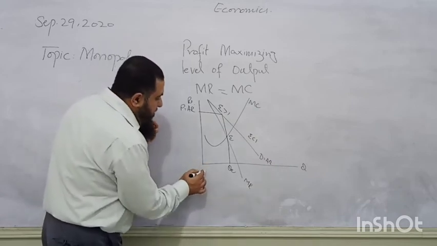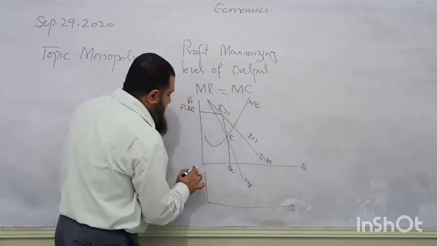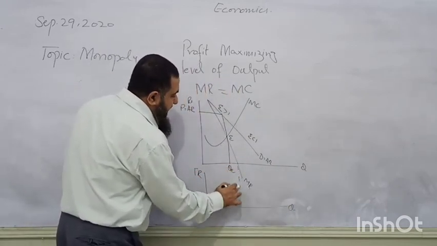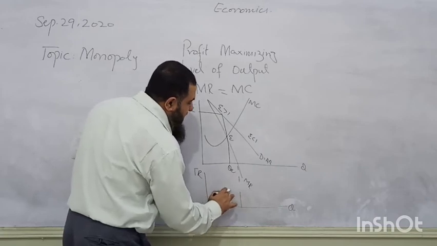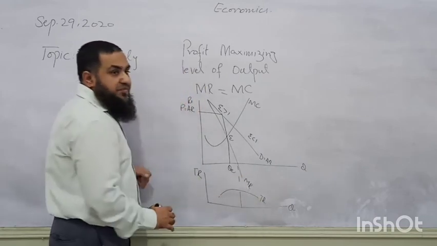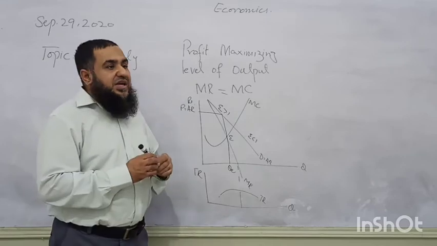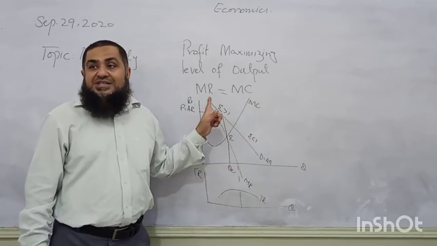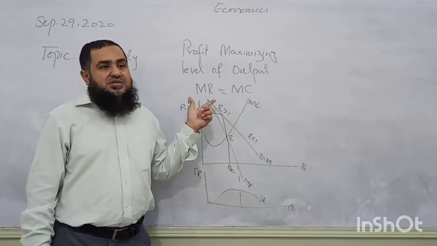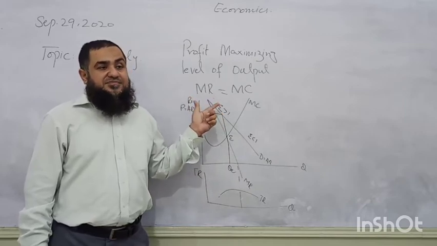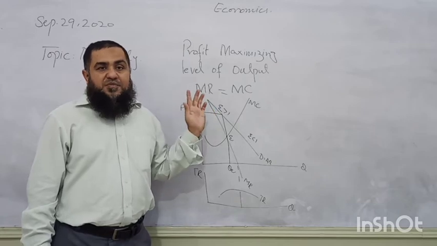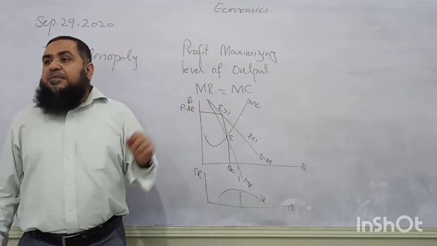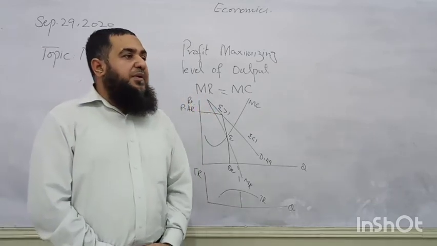If you remember, what will be the shape of total revenue? When marginal revenue is zero, total revenue is maximum. So he does not move into the inelastic part of the demand curve, but he sets the price in the elastic part. He is the price setter. Follow my point?